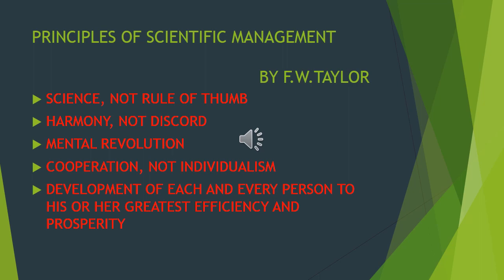Next are the principles of scientific management, which were propounded, that is founded, by F.W. Taylor. We have seen this also in the last class. The first one is science, not rule of thumb. Second, harmony, not discord. Third, mental revolution. Fourth, cooperation, not individualism. And the fifth, development of each and every person to his or her greatest efficiency and prosperity. These were propounded by F.W. Taylor.